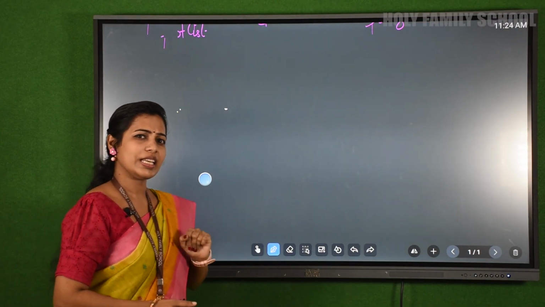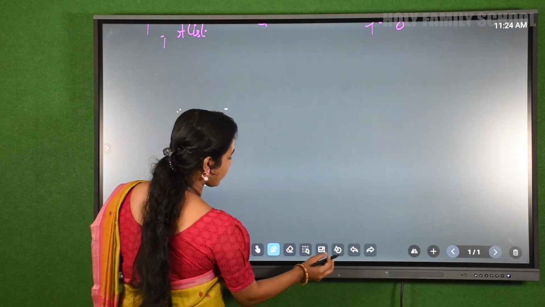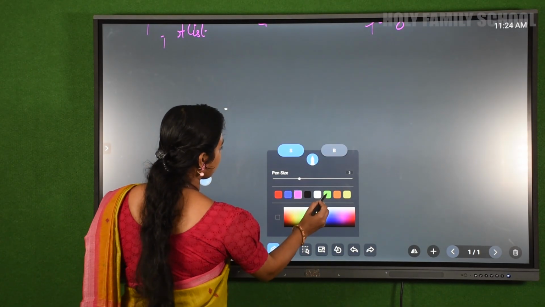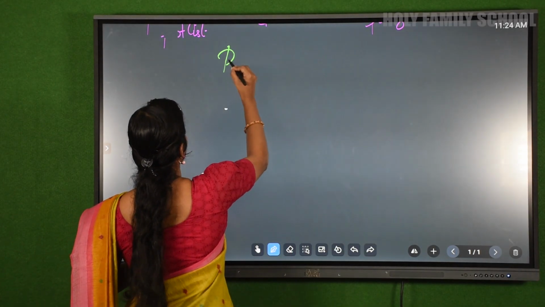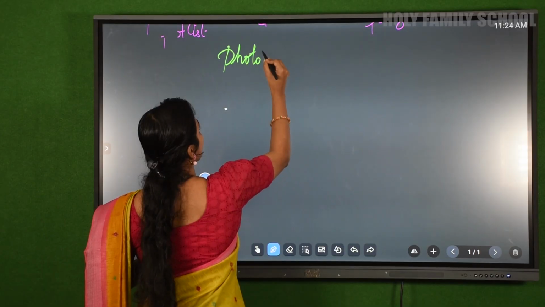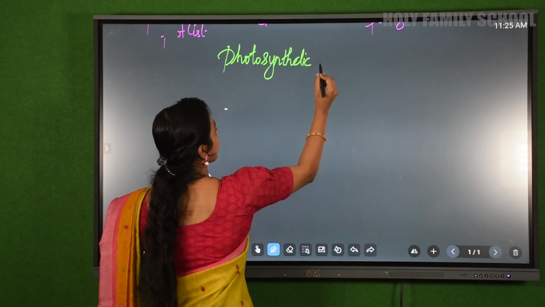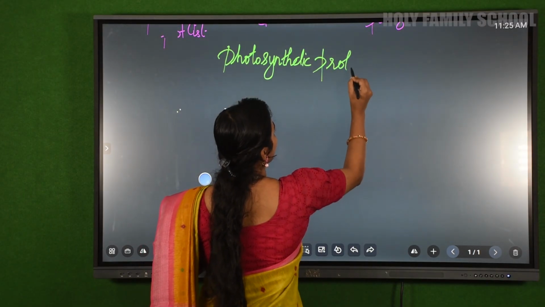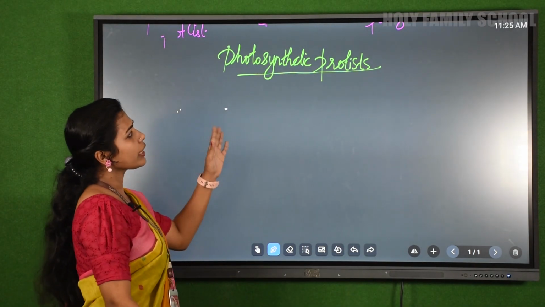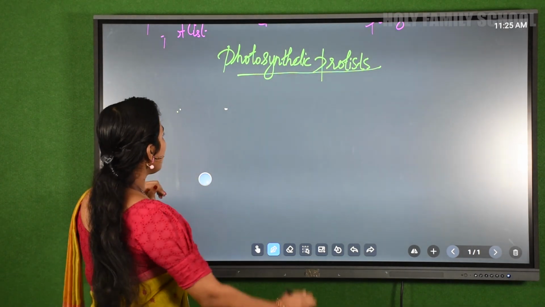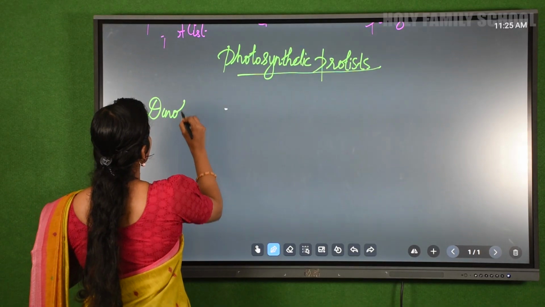Yes, let's see what photosynthetic protists are. There are 3 photosynthetic protists. The first one is dinoflagellates.